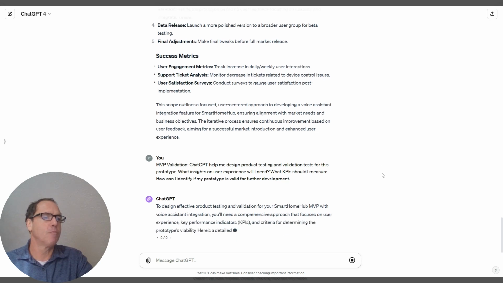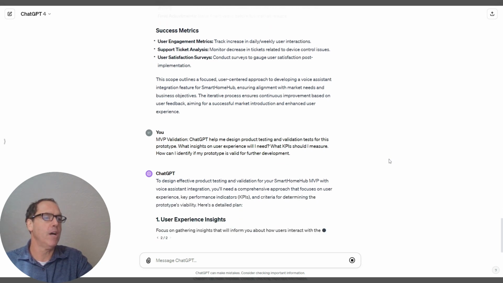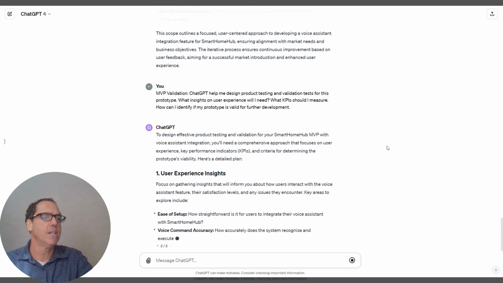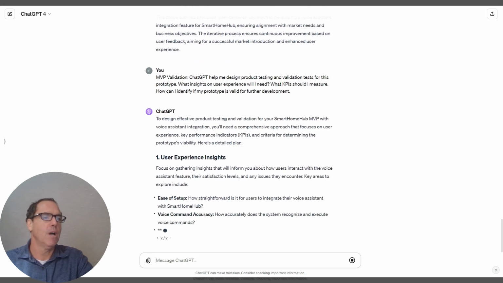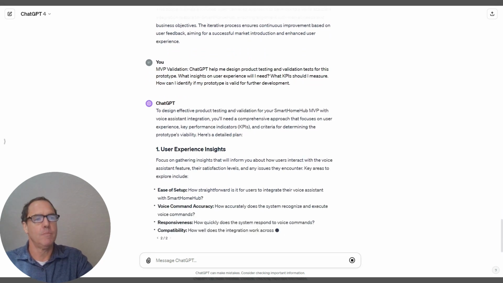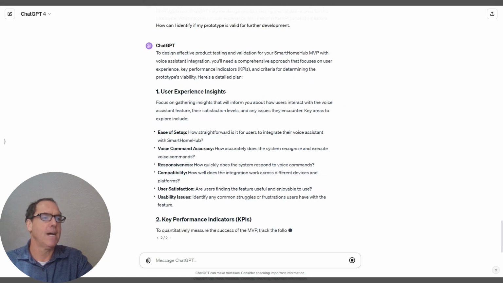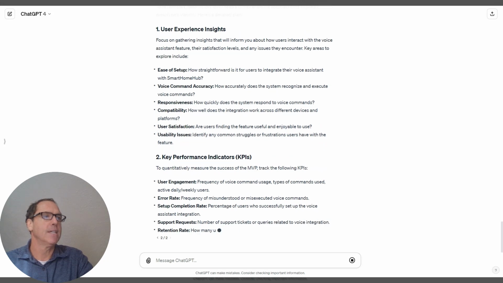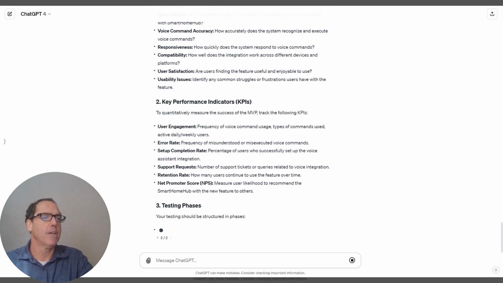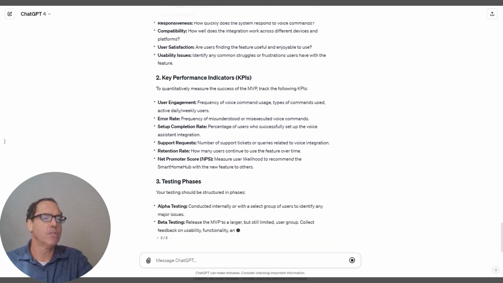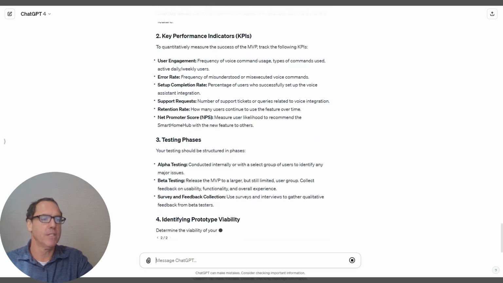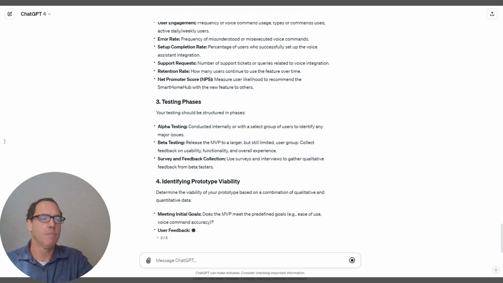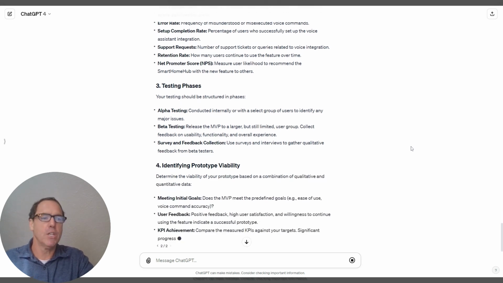To design effective product testing validation for your Smart Hub MVP with Voice Assistant, here's what you'll need to do. You'll need to gather some user experience highlights and see how users are using it, and is it straightforward? Here are the key performance indicators to use. Here's what you should consider during the testing phase, and here's how you would identify prototype viability. All right, so this is great.